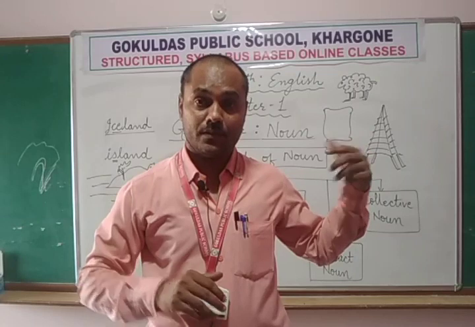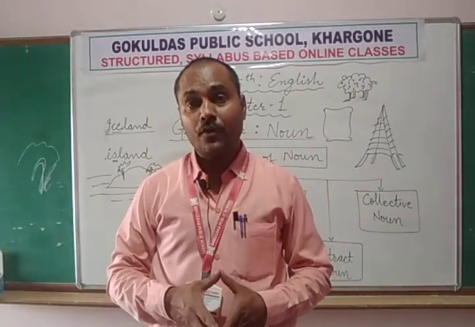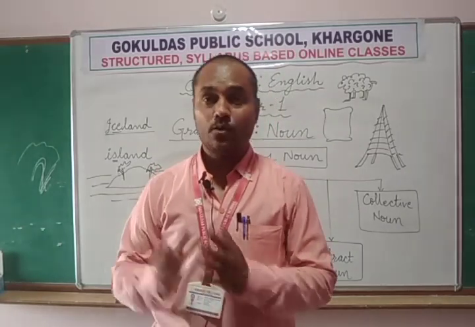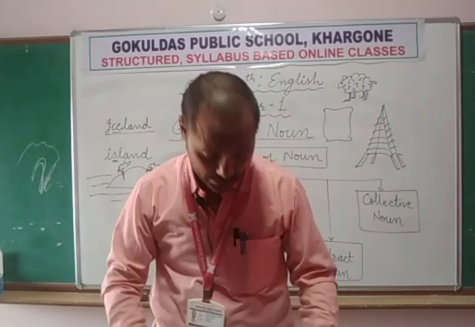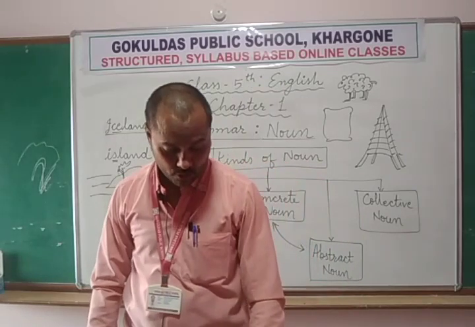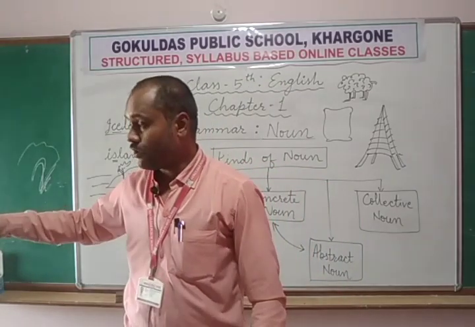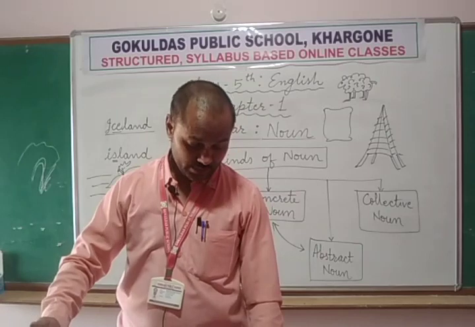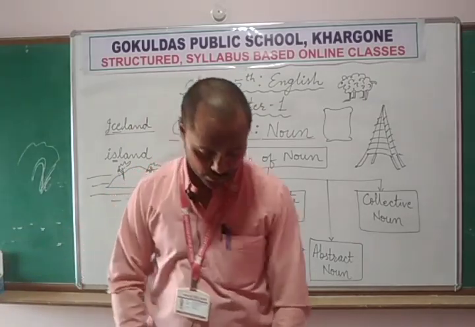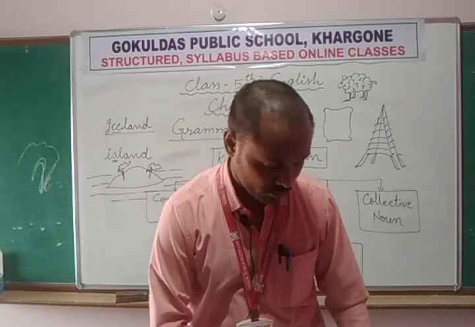So if the group of sheep is there, we can also call it a flock, and a group of birds we can also call a flock. A herd of donkeys and a herd of goats. The group of goats is also called a herd, and a group of donkeys is also called a herd. So these are the names we can use in general.